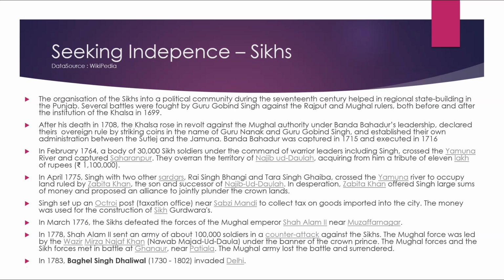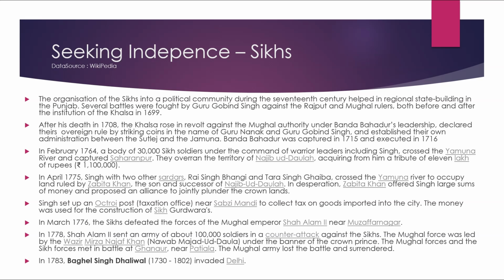In February 1764, a body of 30,000 Sikh soldiers under the command of warrior leaders crossed the Yamuna river and captured Saharanpur. They overran the territory of Najib-ud-Dawla, acquiring from him a tribute of 11 lakh rupees. In April 1775, Singh and the two other Sardars, Rai Singh Bhangi and Tara Singh Gheba, crossed the Yamuna river to occupy the land ruled by Zabita Khan, the son and successor of Najib-ud-Dawla. In desperation, Zabita Khan offered the Sikhs large sums of money and proposed an alliance to jointly plunder the crown lands. Singh set up an octroi post, a taxation office, near Sabzi Mandi to collect tax on goods imported into the city. The money was used in the construction of 6 gurdwaras.